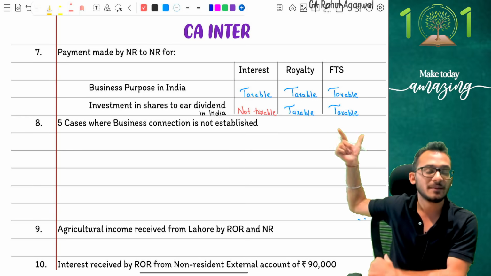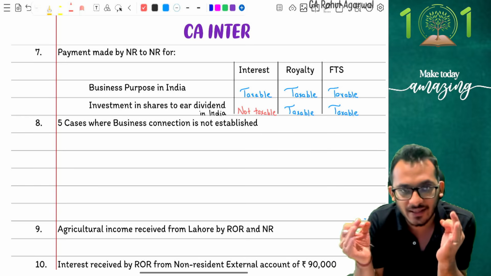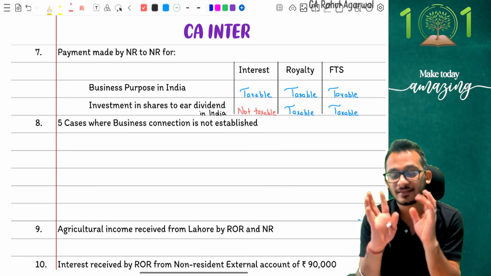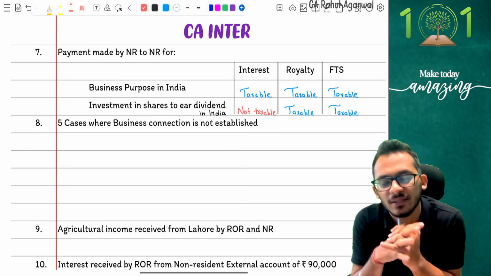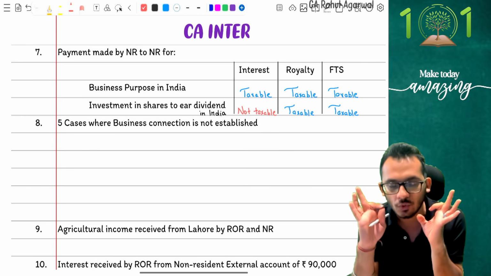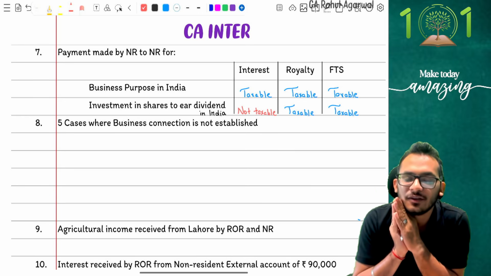So this is one adjustment, because of this I gave it to you people. Be very, very careful about this. Royalty and FTS say any reason in India is taxable, but interest says only business reason in India is taxable. Other reasons are exempt from tax and therefore cannot be taxed in India when it is NR to NR. Clear with me on this conversation?